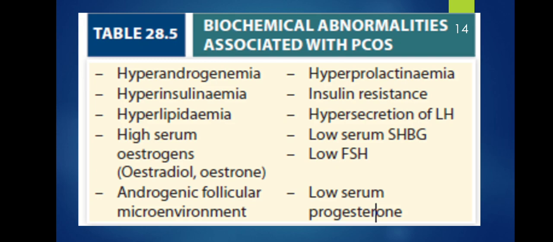So biochemical abnormalities that are associated with PCOS include hyperandrogenemia, hyperinsulinemia, hyperlipidemia, high serum estrogens, androgenic follicular microenvironment, hyperprolactinemia, insulin resistance, hypersecretion of luteinizing hormone, low serum SHBG, low FSH, low serum progesterone.